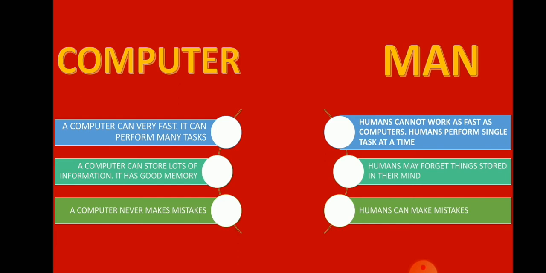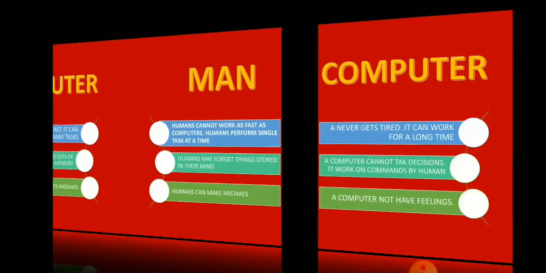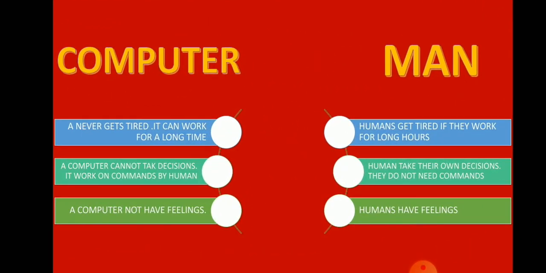It works accurately, but a man can make a mistake because a man is not perfect. Number 4. A computer can work for a long time without getting tired, but humans cannot work for a long time continuously. They need rest.